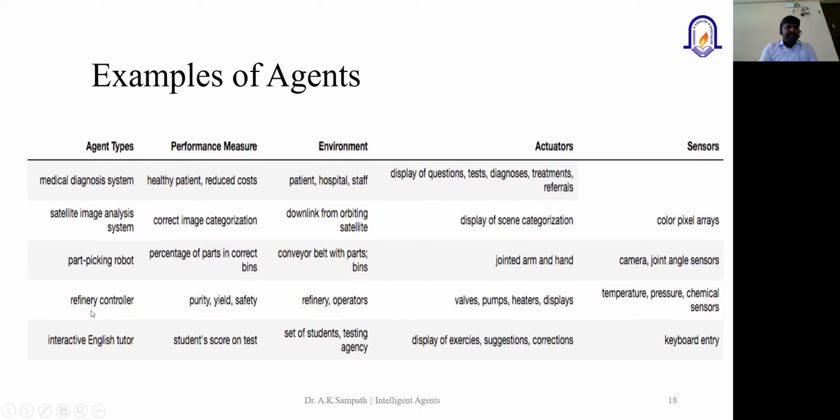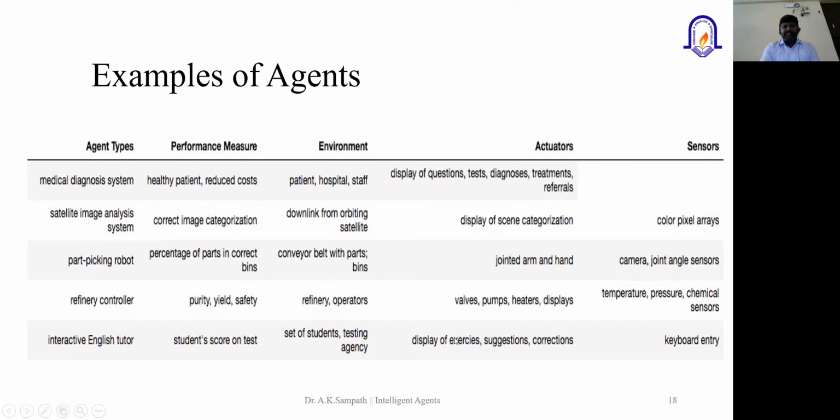When we talk about the next application, I could say an interactive English tutor. So the performance measure can be the student's score on the test, right? This application is created for the purpose of increasing the student's performance, so it is completely measured based on how the particular student has improved by conducting the tests, whether the student has passed the examination, whether he scored more marks. So these are the certain performance measures. And the environment could be faculties, a set of students, testing agencies, and all other things.